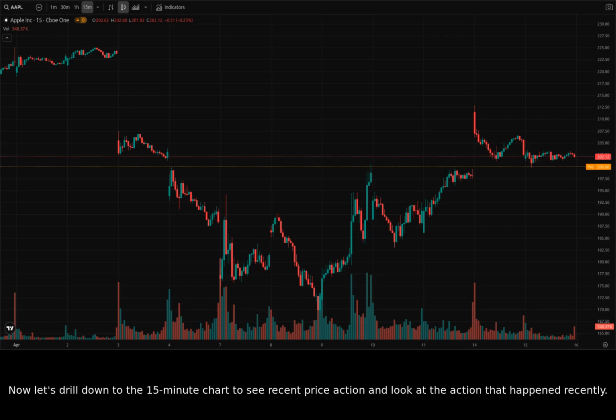Now let's drill down to the 15-minute chart to see recent price action. Here we can see that price has been trading mostly sideways recently, with today hovering just above 202.